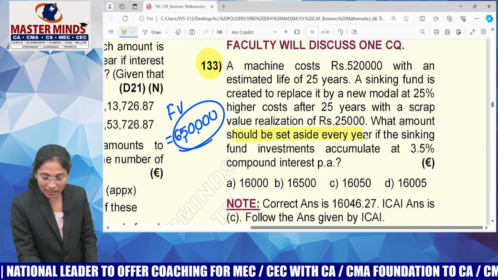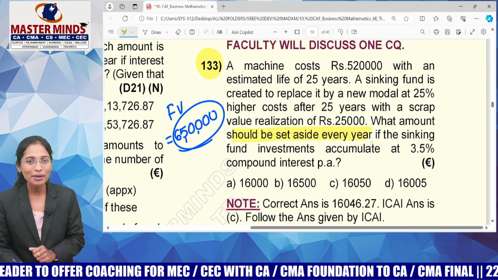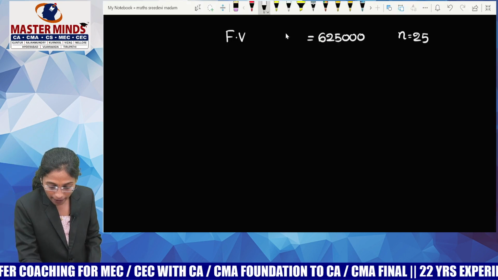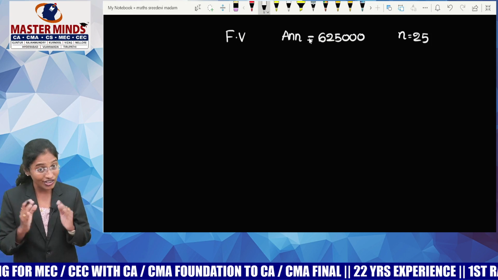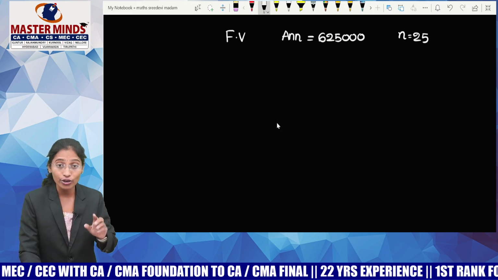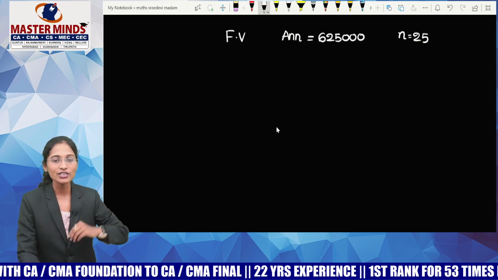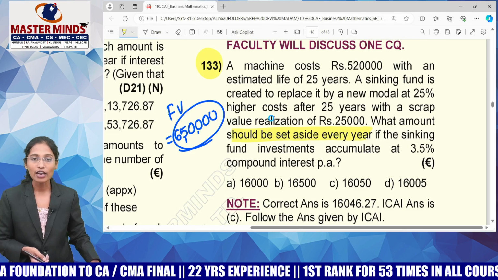If you keep a certain sum every year, is it a single payment or a sequence of payments? Sequence of payments. Since it is a sequence of payments, I'm calling it an annuity. Still, I'm not sure whether it is an ordinary annuity or an annuity due. Not by reading the first line are you in a position to write down the formula directly. So, this is future value of annuity.